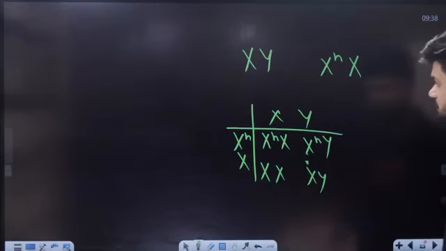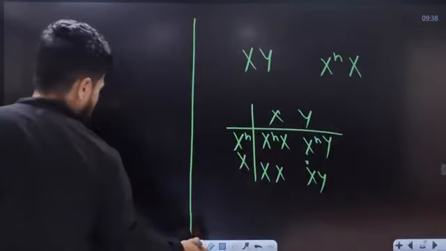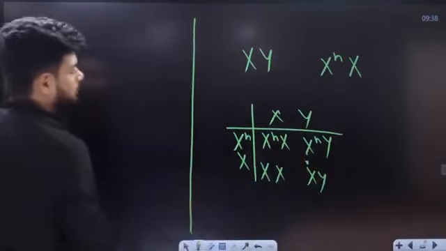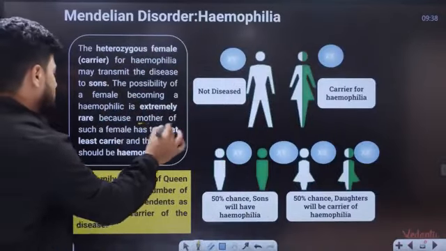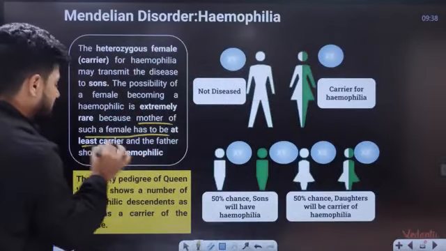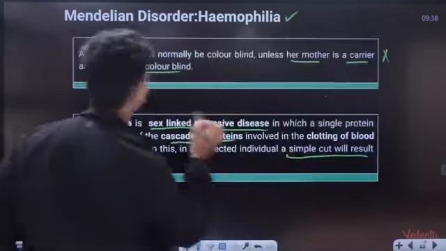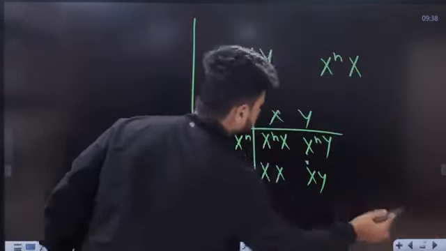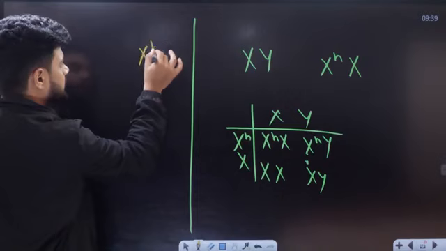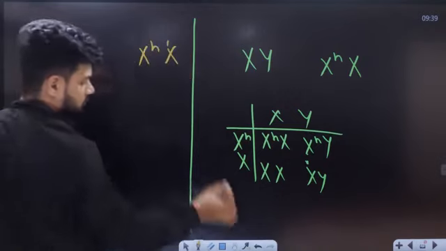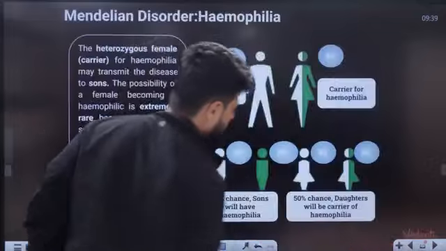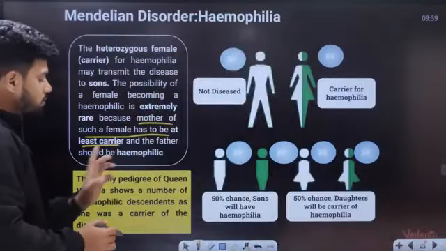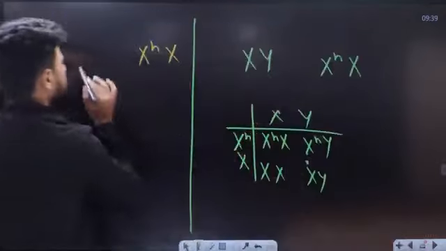If a female has to be hemophilic, then what is the possibility? The female has to be a carrier and the father has to be hemophilic.